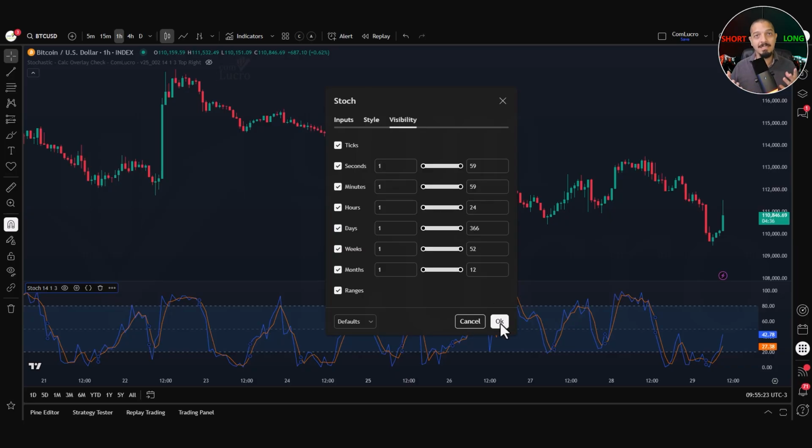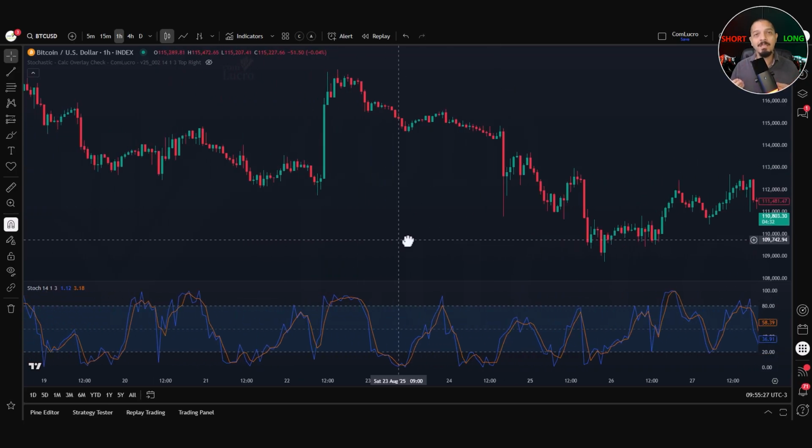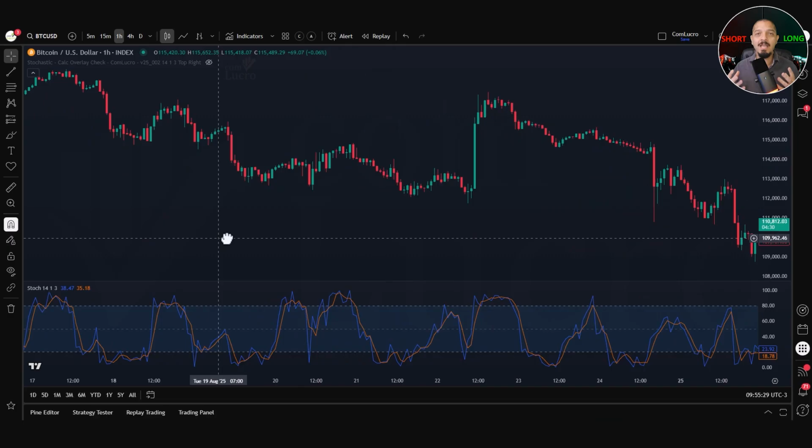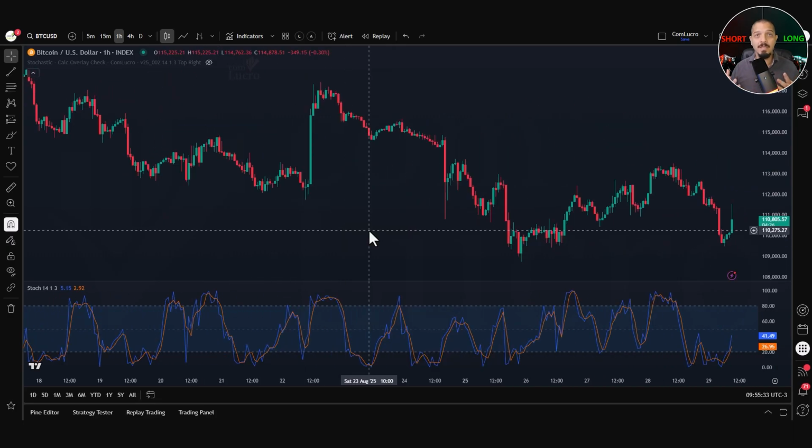With all these settings adjusted, your stochastic oscillator is now fully configured and customized. In the next step, we will look at how the stochastic calculation actually works. Now that we have the stochastic oscillator on the chart, let me explain what you are seeing in this custom calculation panel.